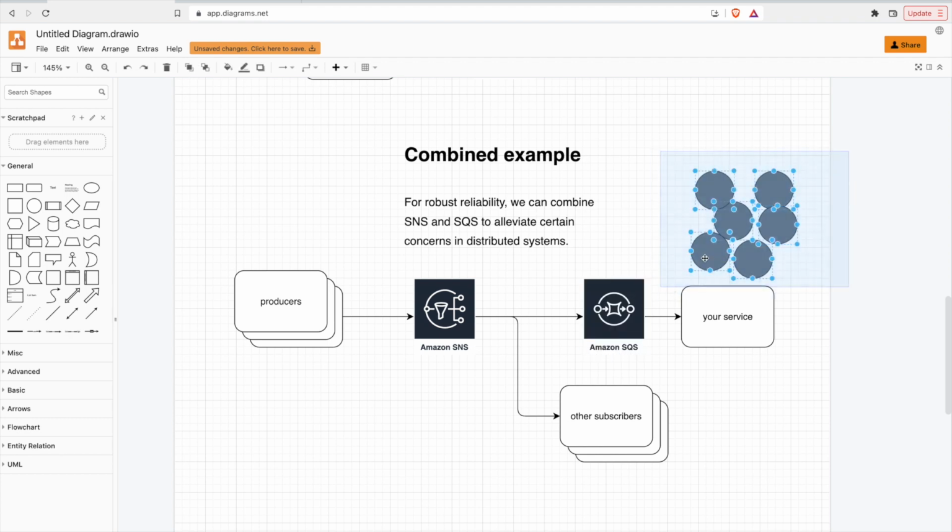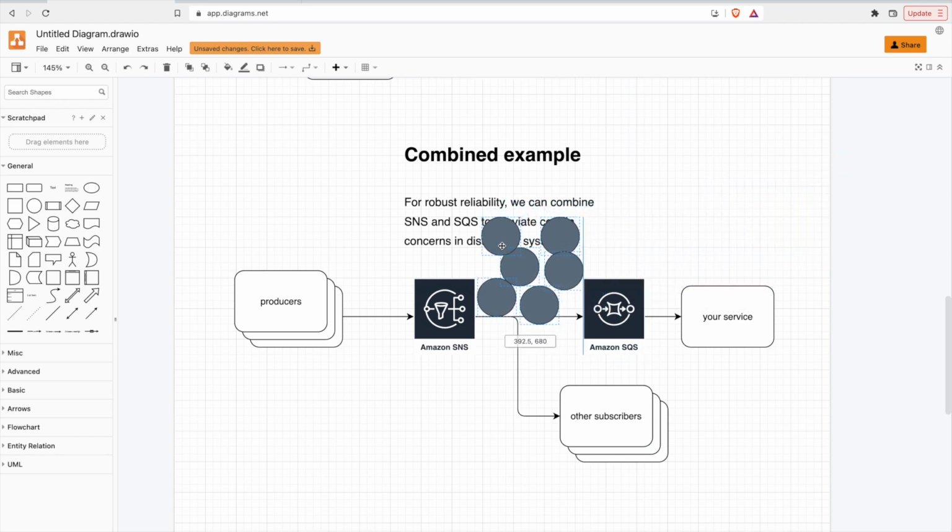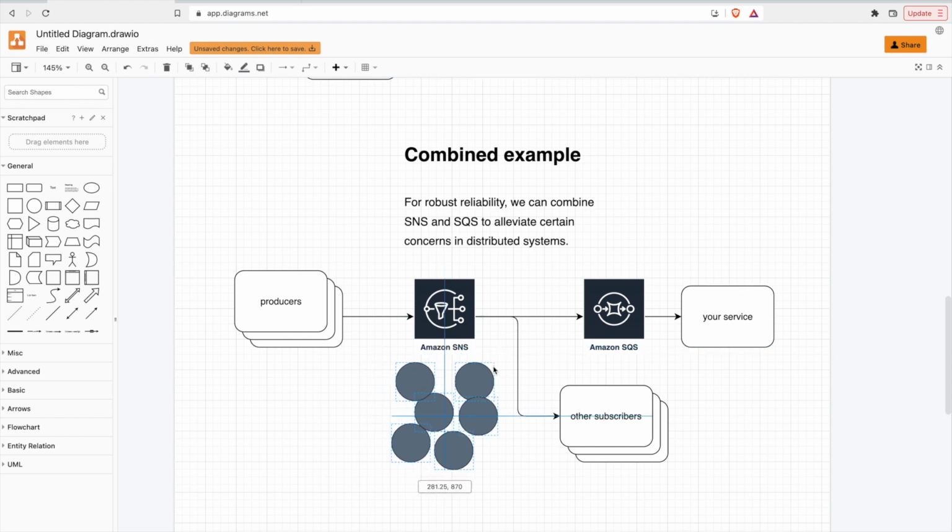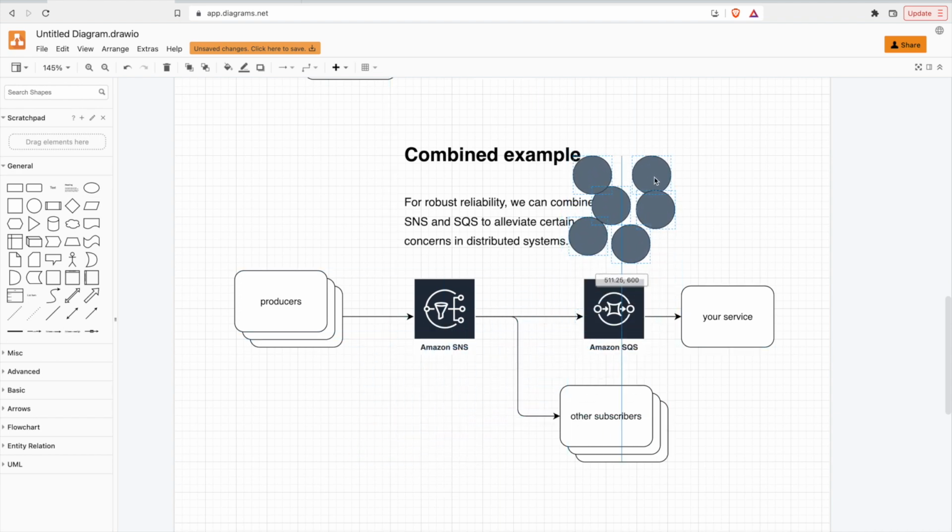That is where we can add this little decoupling layer in between. Now SNS can produce as many events as it wants, and these events will all come to our queue that sits in front. This queue acts as the guardrails, or the guardian, of your service. Even if there are thousands and thousands of events coming in, your service will pick them off and process them at a rate that it can handle and scale to. If you're using Lambda, like we did in our previous video with SQS, your Lambda would scale up and replicate itself to handle that increased load. So that's a real world example.